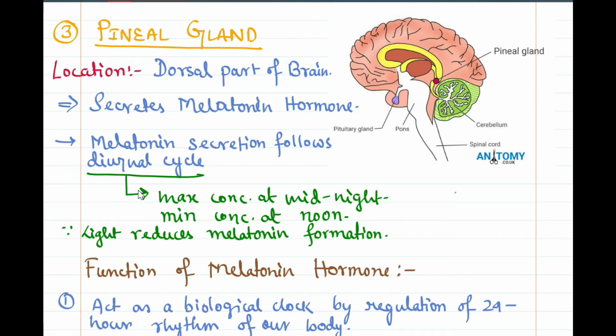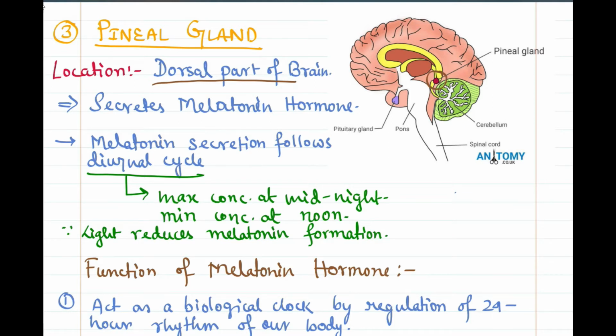Everyone, today we will be discussing the pineal gland and the thyroid gland. It is the continuation of the lectures on chemical control and coordination. Talking about the pineal gland, it is present in the dorsal part of the brain, as we can see in the diagram. It is the brain, it is the dorsal part, and the pineal gland is present.